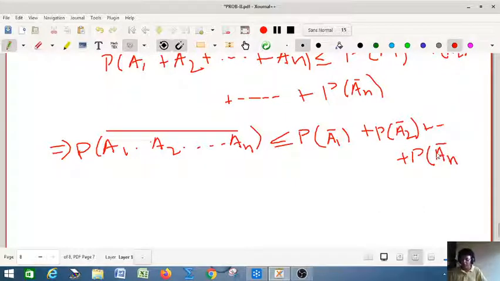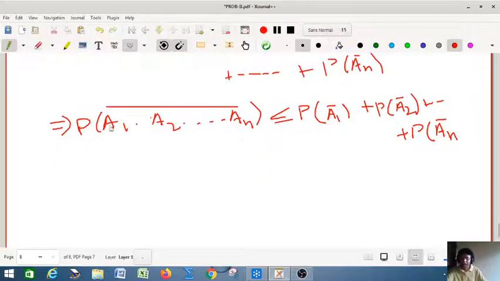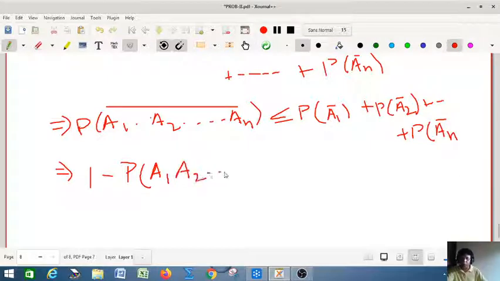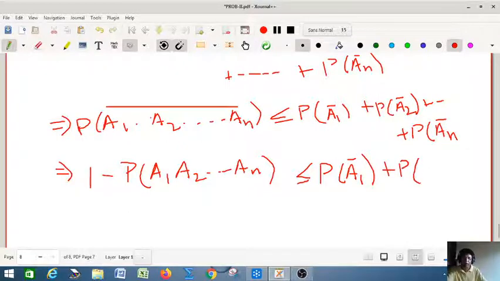So applying De Morgan's law, the complement of an event, we can write 1 minus probability of A1 into A2 etc. into An, and that is less than or equal to probability of A1 bar plus probability of A2 bar plus probability of An bar.